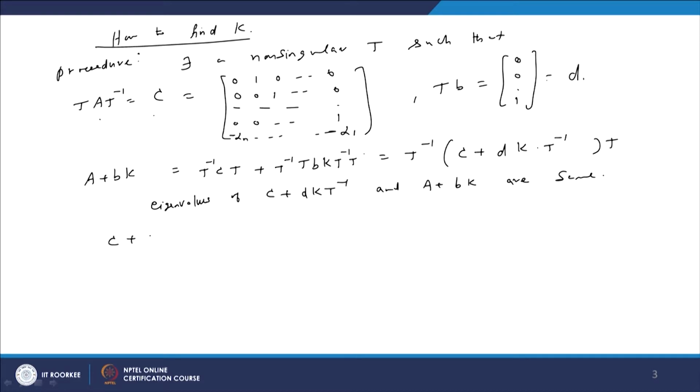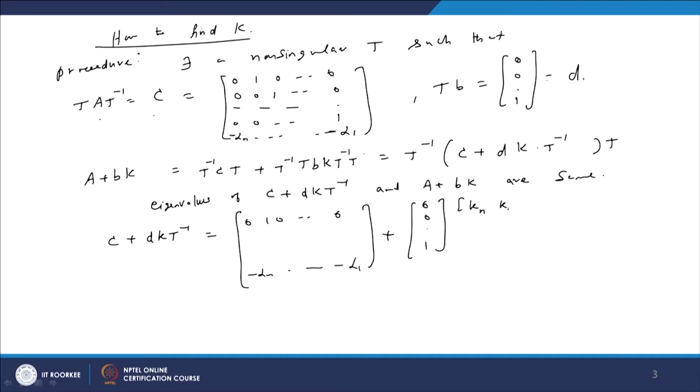Now, if you calculate C plus D K T inverse, C is 0 1 0 0 etc., with last row minus alpha n, minus alpha 1, and D is 0 0 1, and K is K n, K 1, into T inverse.